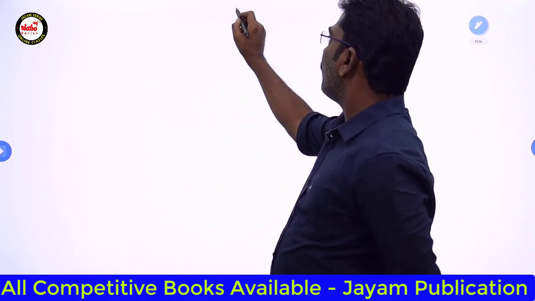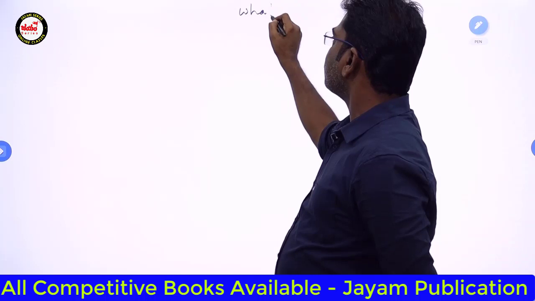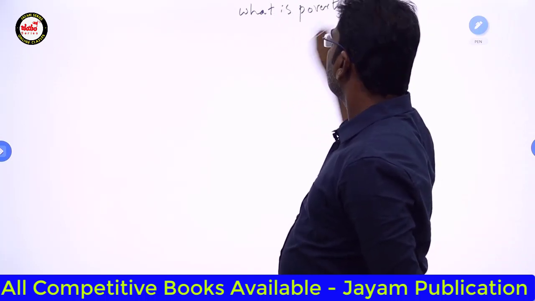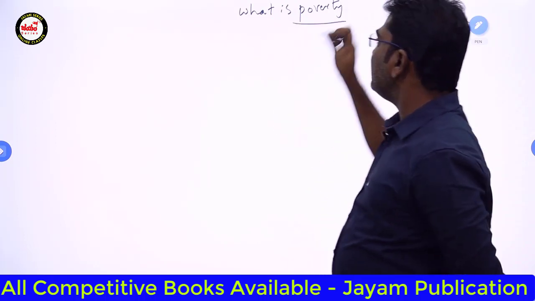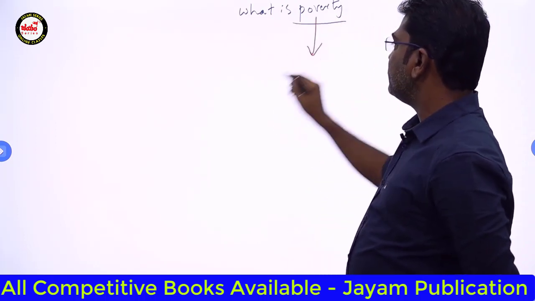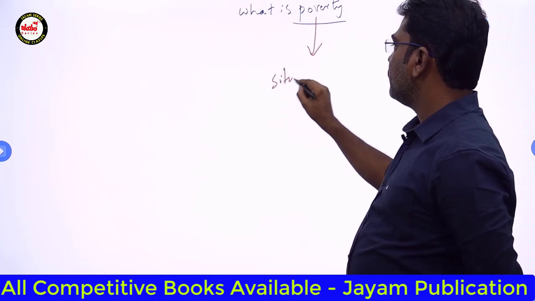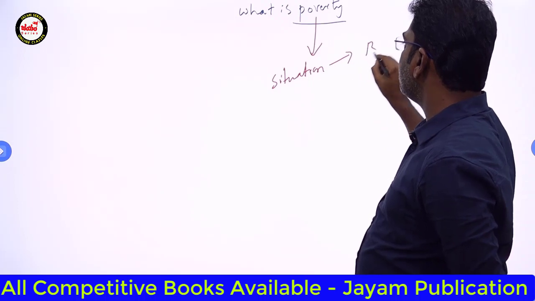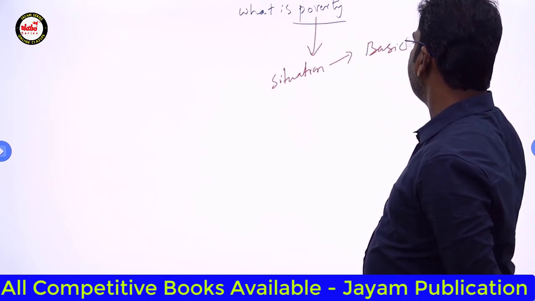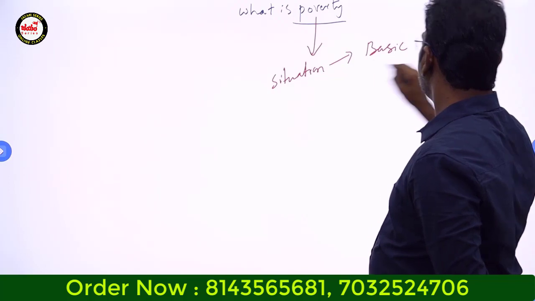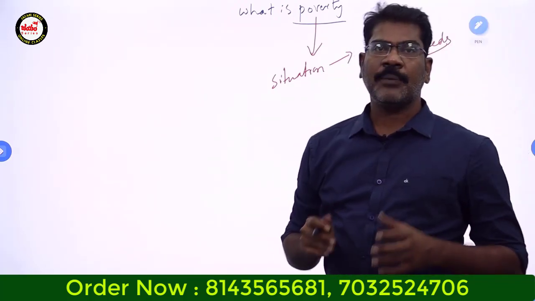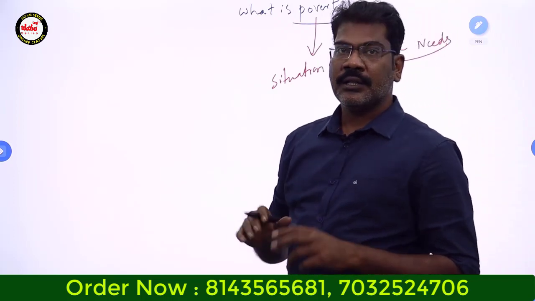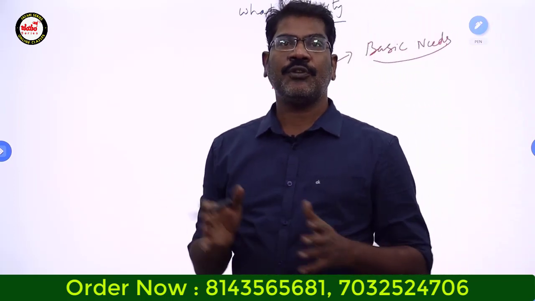First, what is poverty? Poverty is a situation where people are not in a position to fulfill their basic needs. They are not at all in a position to at least fulfill their basic needs.